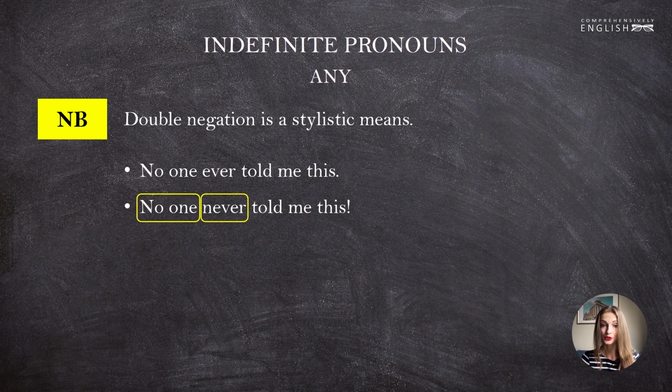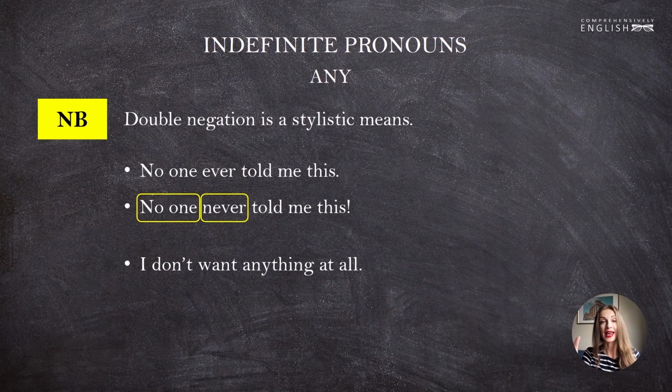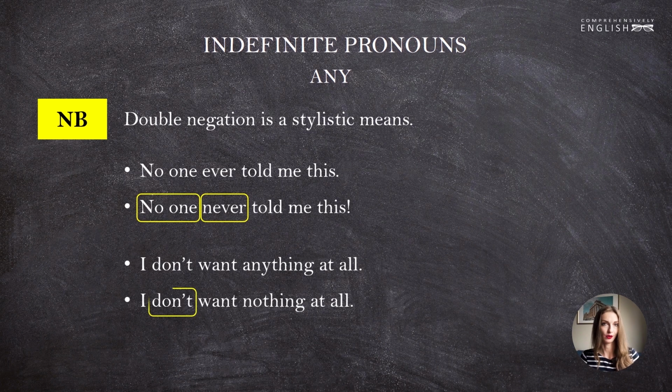Another couple of examples to illustrate this. "I don't want anything at all." We say don't want. The verb is in its negative form, so we must use anything. But you may hear some people say, "I don't want nothing at all." Again, to stress how independent they are, yeah? Or how bad they feel, yeah? So they don't want nothing. It's an exaggeration or an emotionally colored sentence.